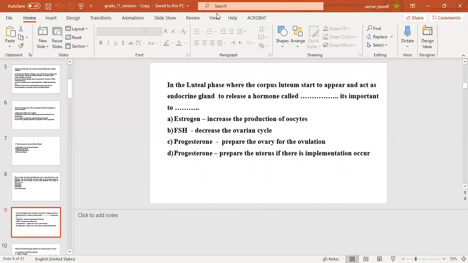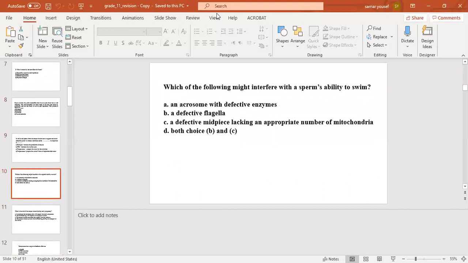Or number C, progesterone, and it's important to prepare the ovary for the ovulation. Or number D, progesterone, and it's important to prepare the uterus if there is implantation. The correct answer will be number D, a hormone called progesterone, and it is important to prepare the uterus if there is implantation. The next question.